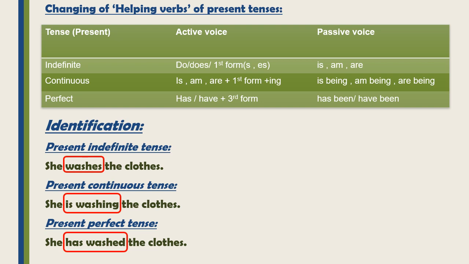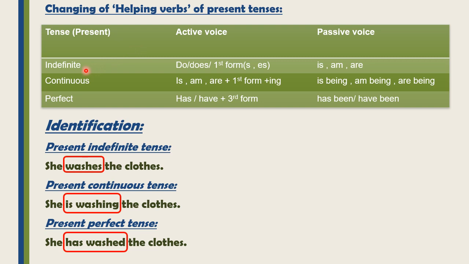Now we shall discuss changing of helping verbs of present tenses. We should know which helping verb and which form of verb we use in these tenses in active voice. After knowing that, we shall know which helping verb we have to use in these tenses in passive voice.